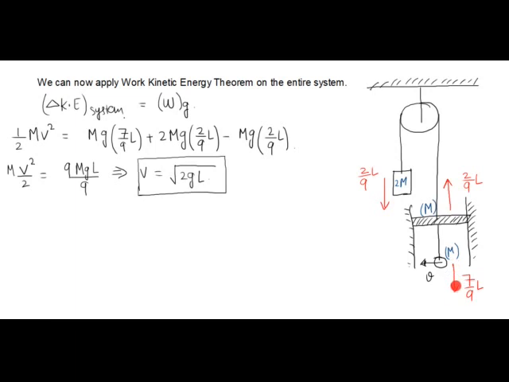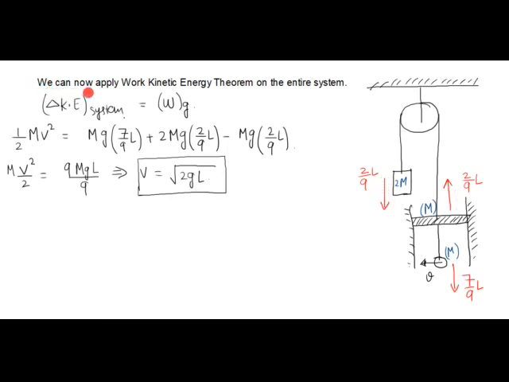So this 7 by 9 L is the absolute vertical displacement of this particle, which is the vertical displacement of the particle in ground frame. This 2 by 9 L is the vertical displacement of the piston in ground frame. And again, this 2 by 9 L in downward direction is the vertical displacement of this block in ground frame. So finally, by the time the string becomes vertical, the particle has moved a distance of 7 by 9 L in downward direction. The piston has moved a distance of 2 by 9 L in upward direction, whereas this block of mass 2m has moved a distance of 2 by 9 L in downward direction.